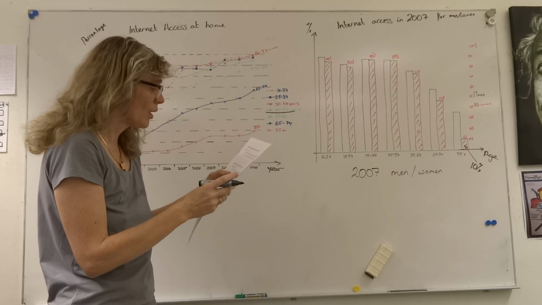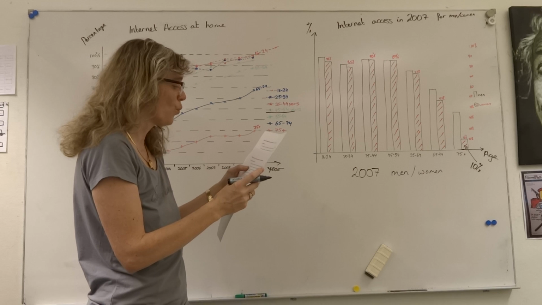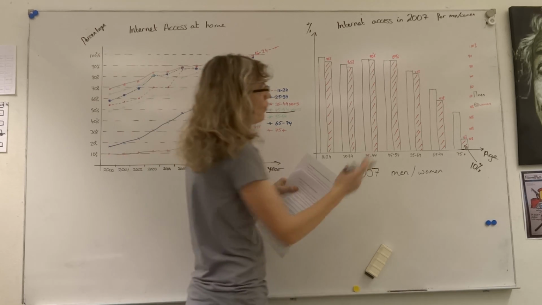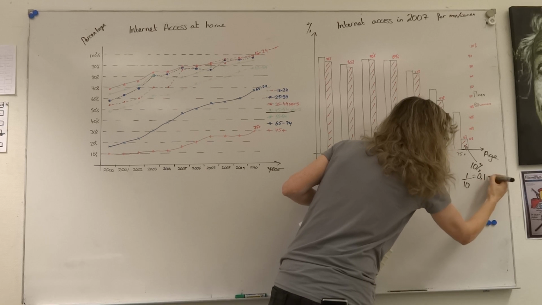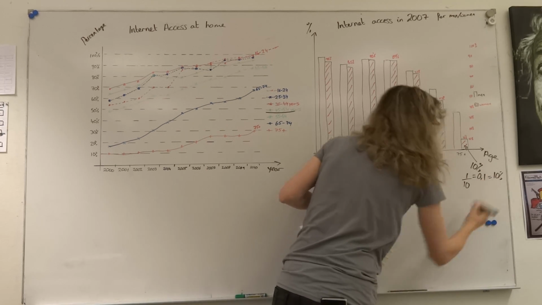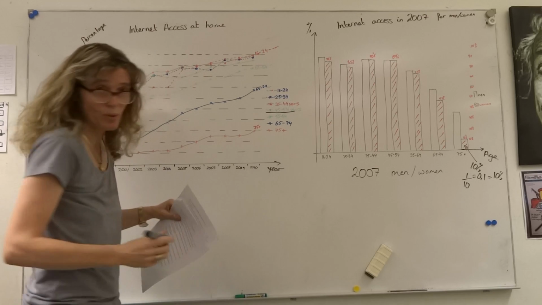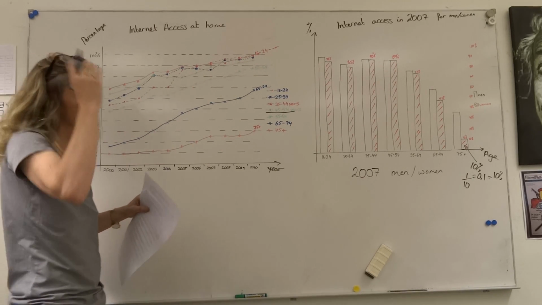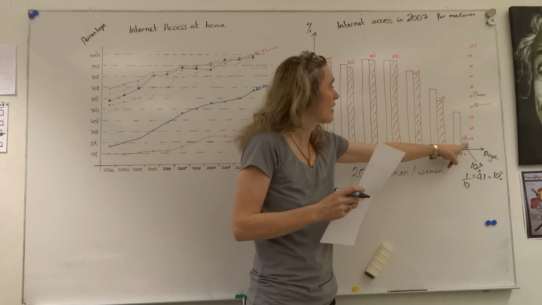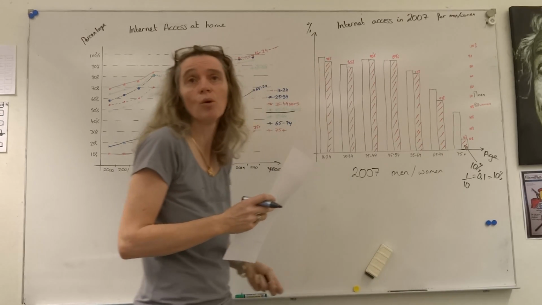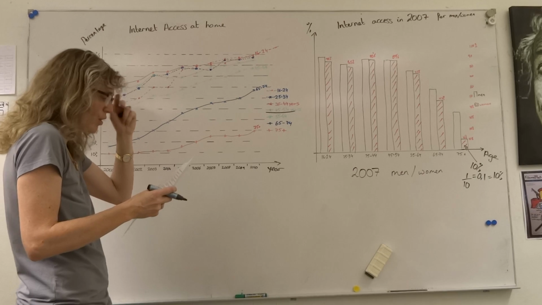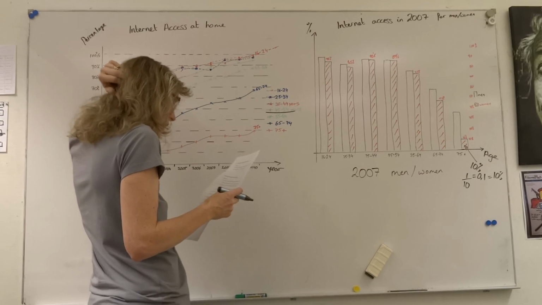So in 2007, 1 in 10 women, 1 in 10 is 10%, 1/10 is 0.1, which is 10%. So this question is true. Question 2 is true. 1 in 10 women did have access in 2007 if they were aged 75 or more, by reading off the second graph, the block diagram.